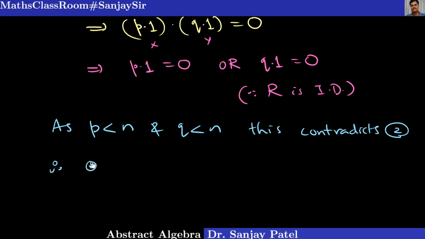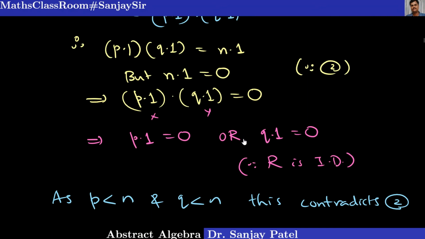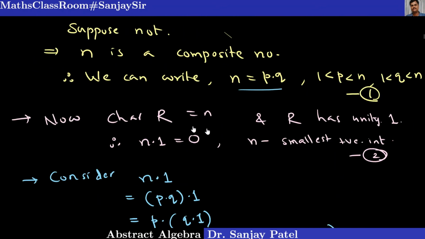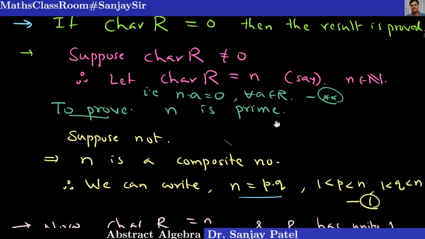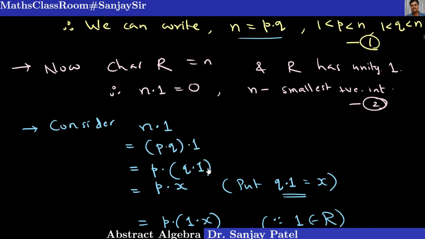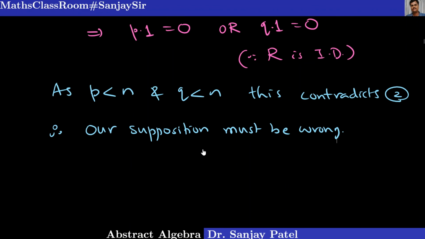Therefore, our supposition must be wrong. Okay, from where have we started? We have started with our wrong assumption that this n is not a prime number. We wanted to prove n is prime, but we are assuming to the contrary, that suppose if possible n is not prime, and we assume that n is a composite number, and that's why we are getting this contradiction. So this supposition is wrong. Hence, what is proved is, therefore n must be prime.